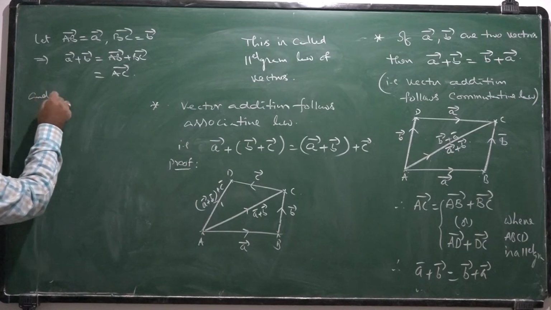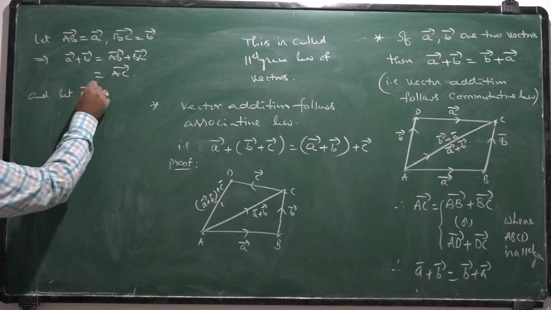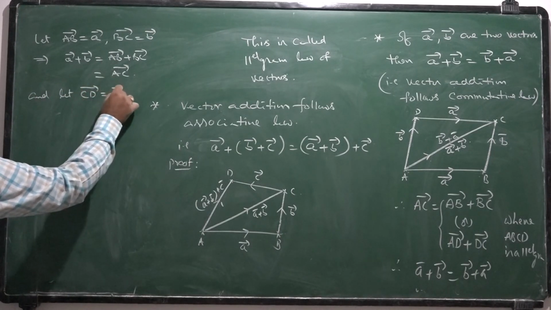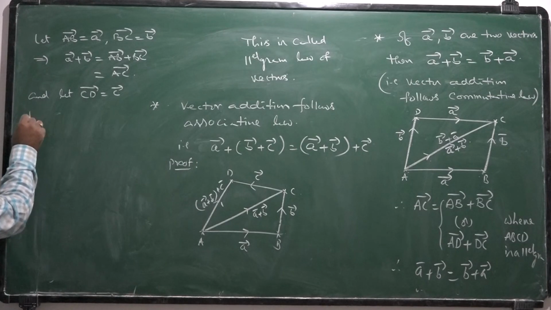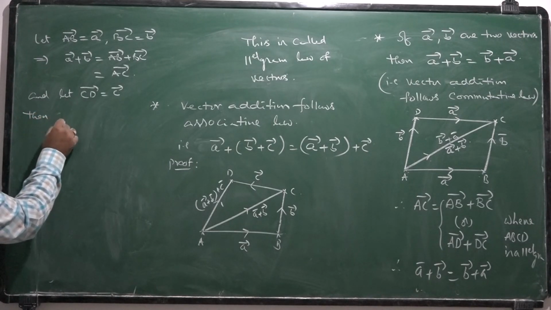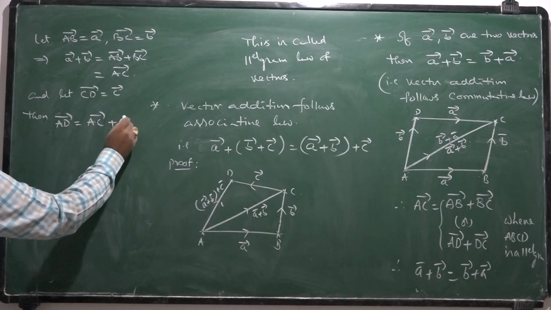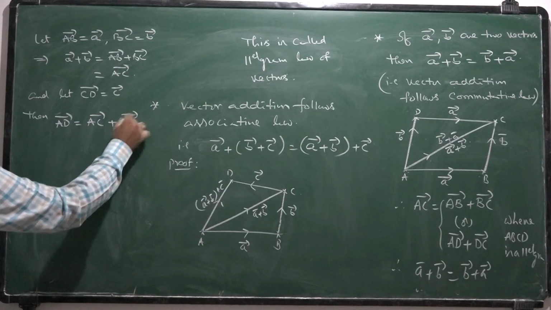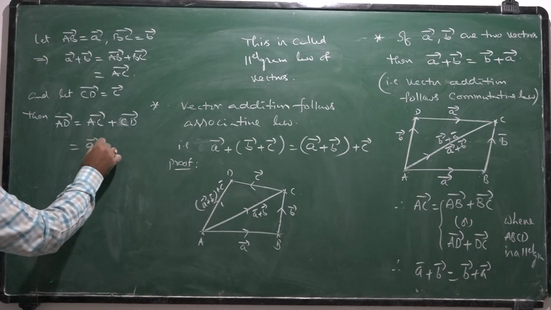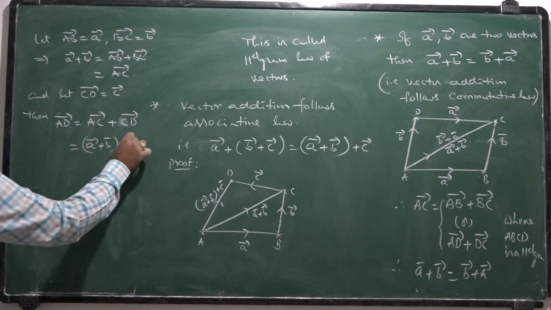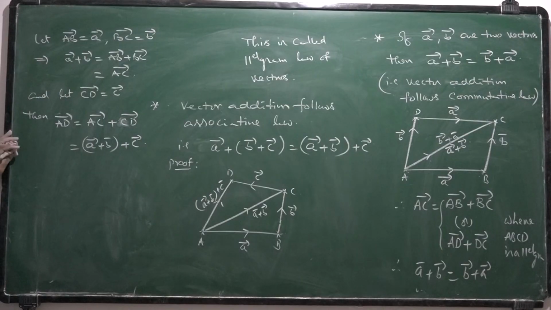And let CD bar equal C bar. Then AD bar is AC bar plus CD bar, that is A bar plus B bar plus C bar. This is the vector AD bar.